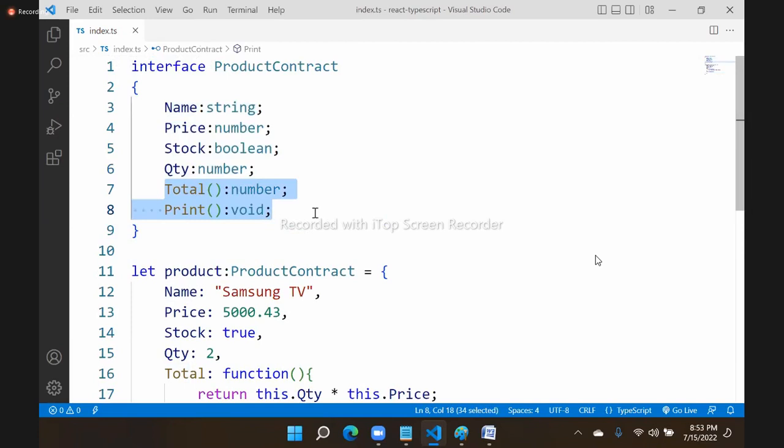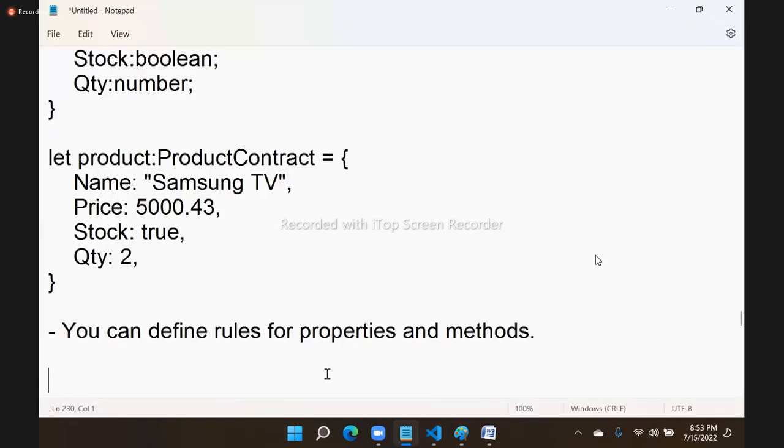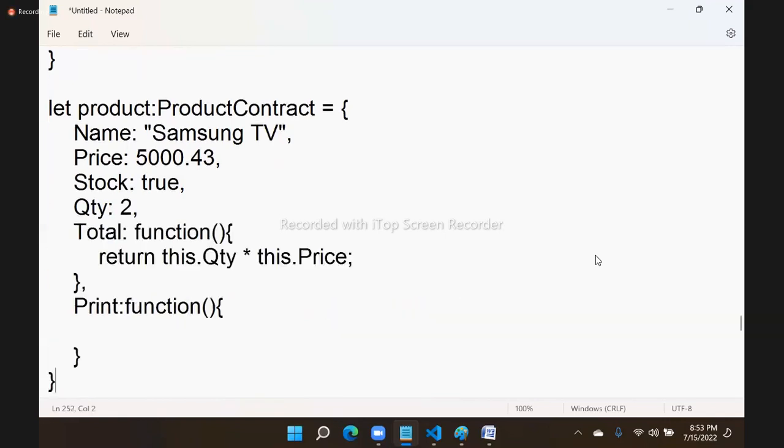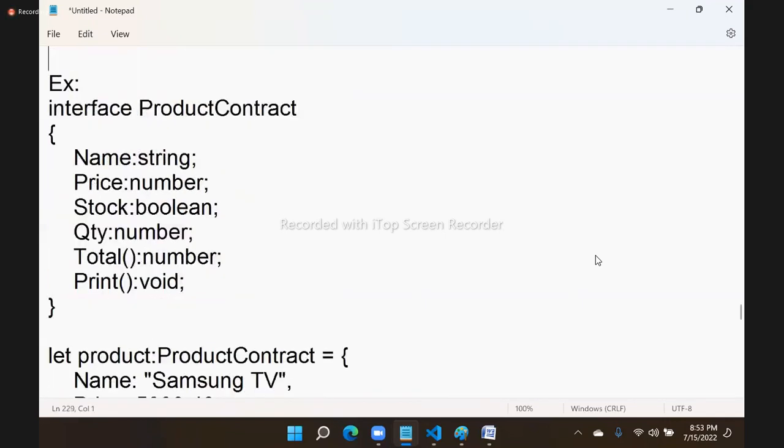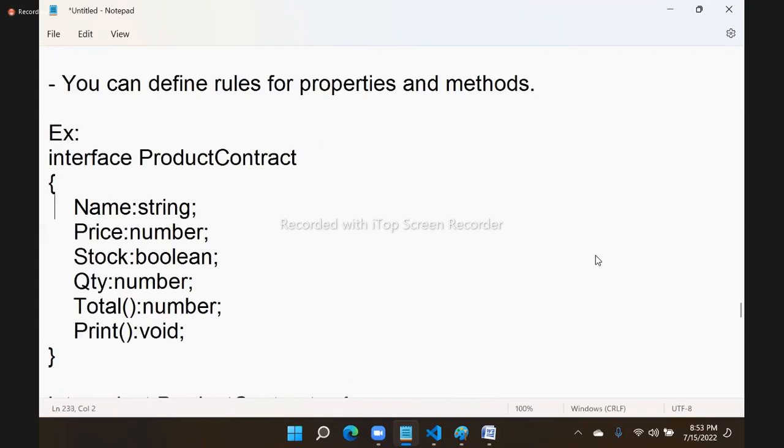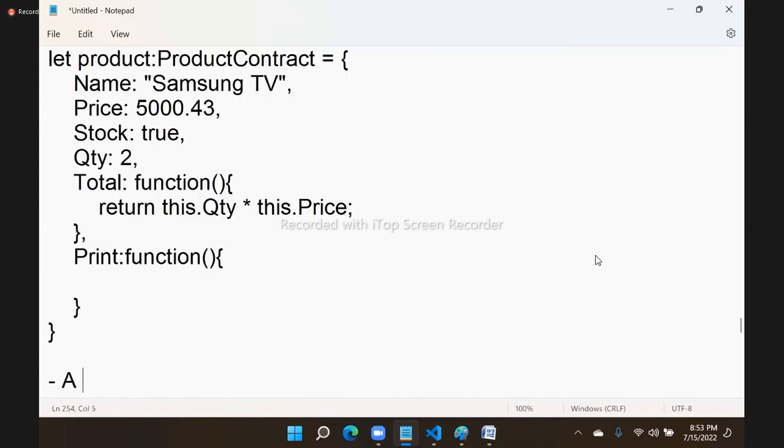Only structure, only rules, no implementations. This is an example. And very important, a contract can contain optional rules.